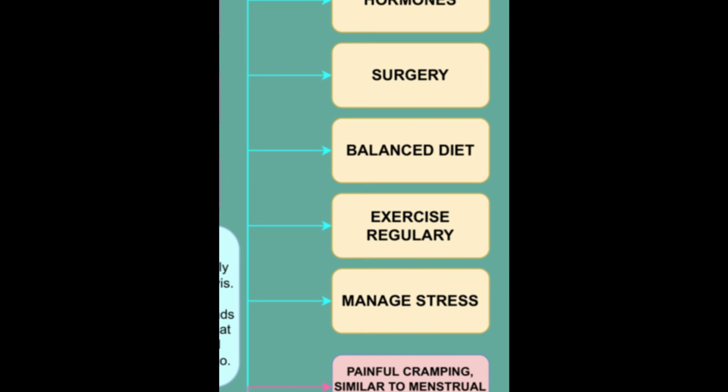First is balanced diet. Research has shown a link between endometriosis and diets that are low in fruits and vegetables and high in red meat. Next is exercise regularly. Working out encourages the heart to pump blood to all the organs, improve circulation, and help nutrients and oxygen flow to all of the systems. Lastly, manage stress. Researchers think stress can make endometriosis worse. In fact, the condition itself might be the cause of the stress because of the severe pain and other side effects.